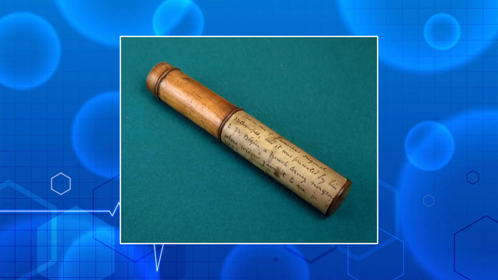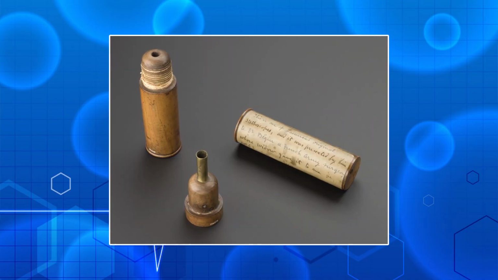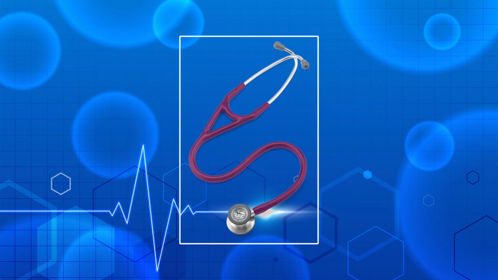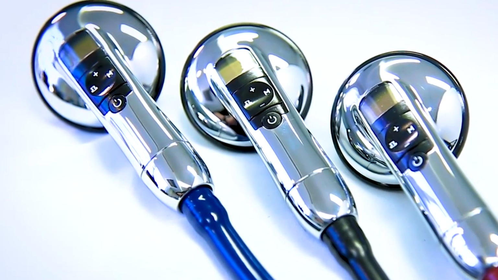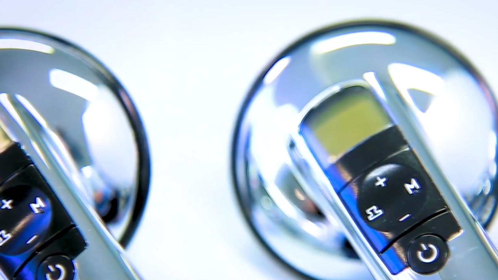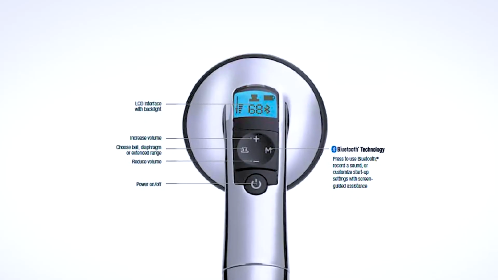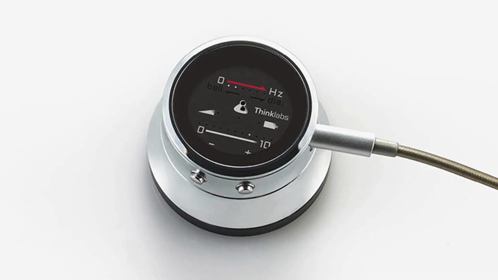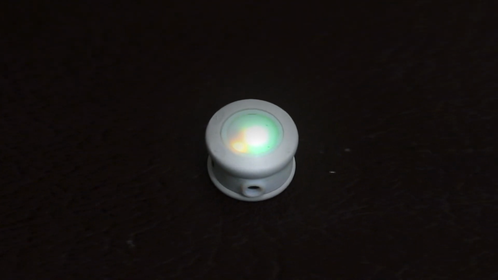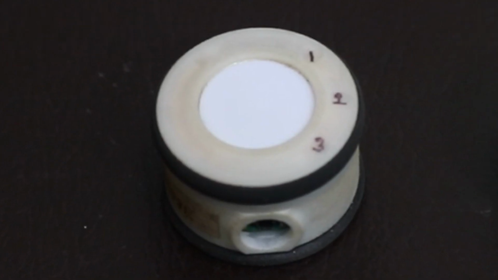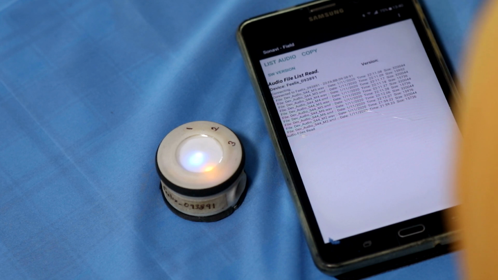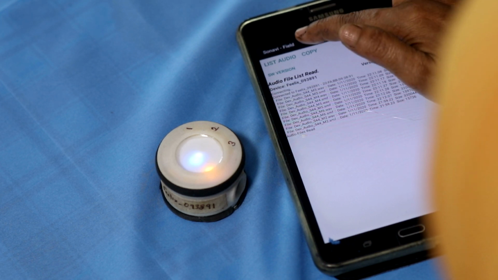Since the invention of the first stethoscope in 1816, there have been many improvements. Modern digital stethoscopes can amplify sound up to 100-fold, filter background noises, record sounds, and transfer sounds to smartphones, tablets, and computers for additional post-processing.